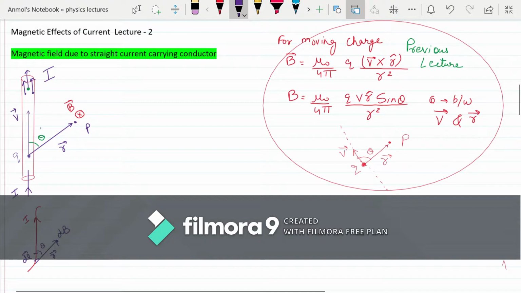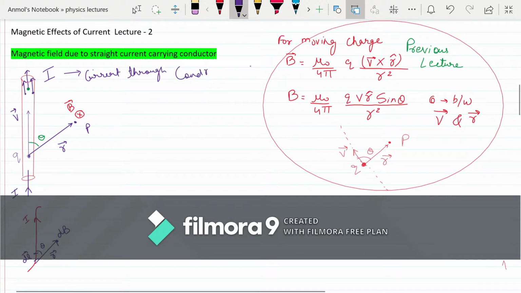This is a magnified view of a conductor shown in cylindrical form, and the charges are moving in the upward direction. So this shows that current I is flowing in the conductor. What is I? I is the current through the conductor.